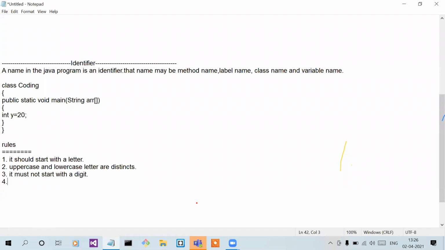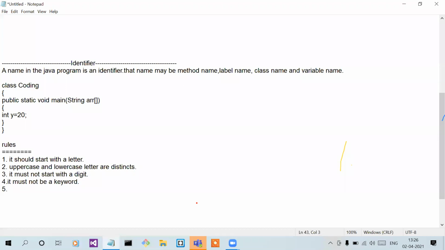Fourth point, it must not be a keyword. So you can't use a keyword in the place of an identifier.